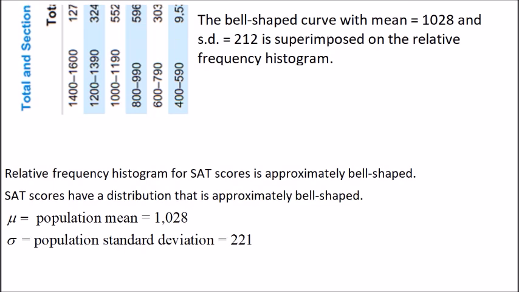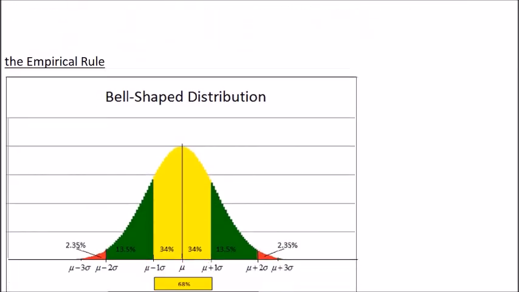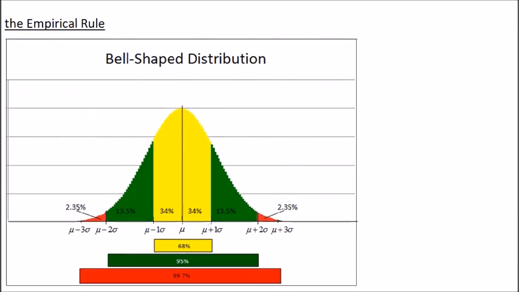When a set of data has a distribution that is approximately bell-shaped, we can use what's called the empirical rule. The middle here is the mean, in this case 1,028. The empirical rule says that approximately 68% of the SAT scores are between the mean minus 1 standard deviation and the mean plus 1 standard deviation.